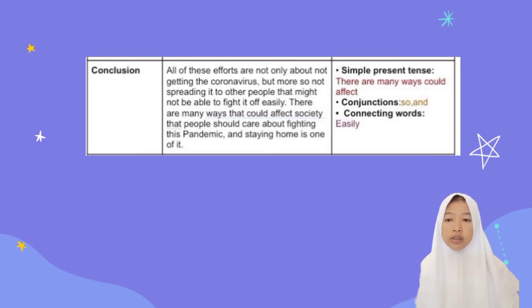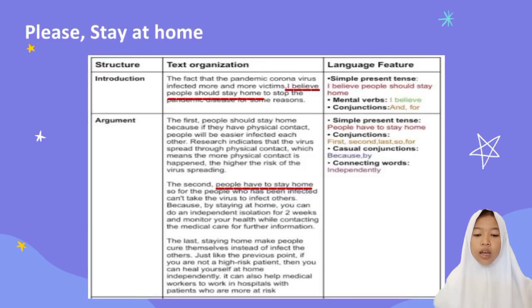These efforts are not only about not getting the coronavirus, but more so about not spreading it to other people who may not be able to fight it off easily. There are many ways that could affect conscience so that people should care about fighting this pandemic, and staying home is one of them. The last paragraph is the conclusion, which includes the use of the simple present tense, such as I believe